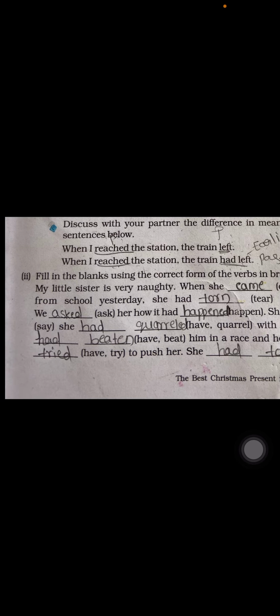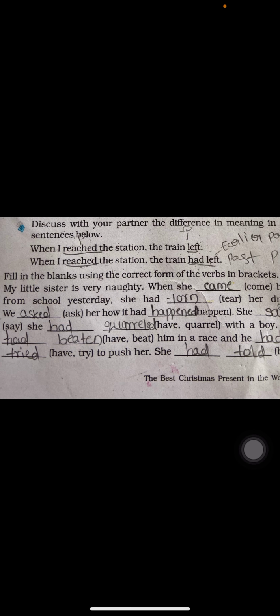She say. Here the verb form is say and said is the V2, simple past. Next, she and have quarrel with a boy. Here have and quarrel are given, and we use the have verb form in past perfect tense, had only. Next, V3 of quarrel is quarreled, so had plus quarreled.